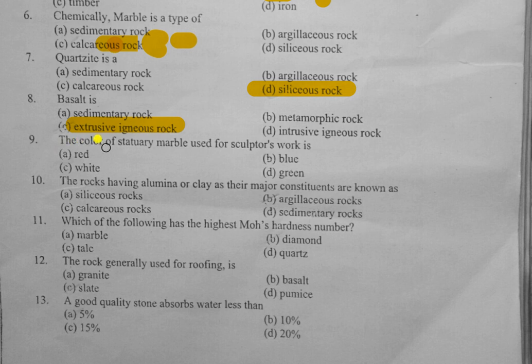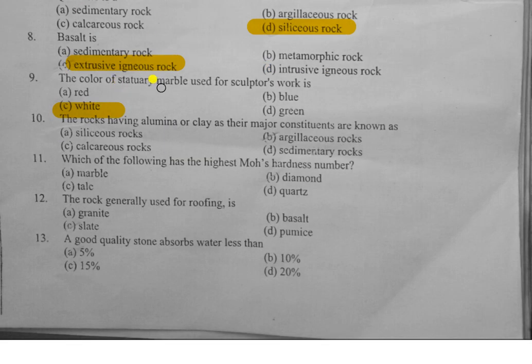Similarly, the color of statuary marble used for sculpture work is, that is, what type of color is used for sculpture work, is nothing but the white color. Question number 9 means while making a statue or sculpture of anything, we use white marble, right? We use white marble.